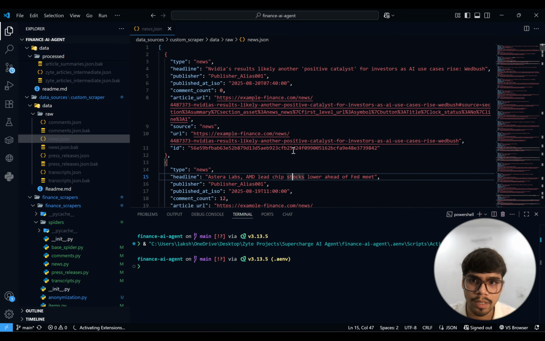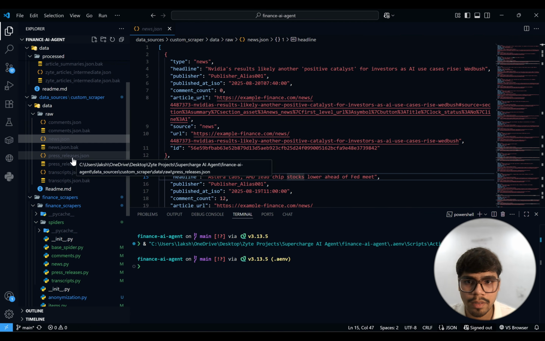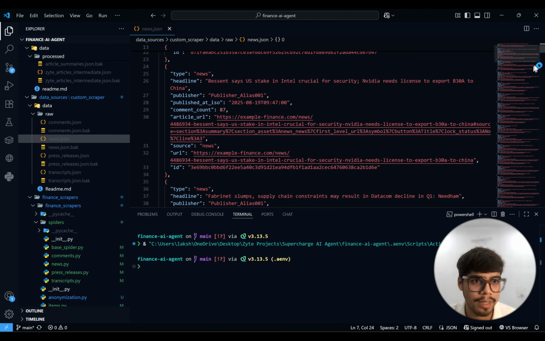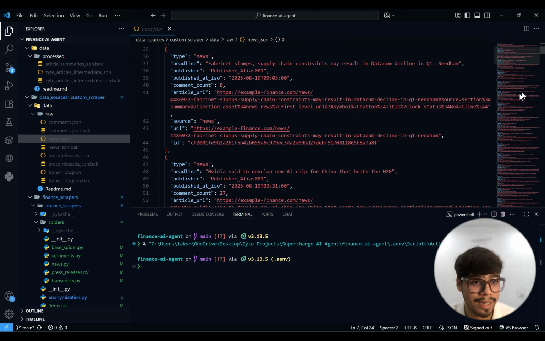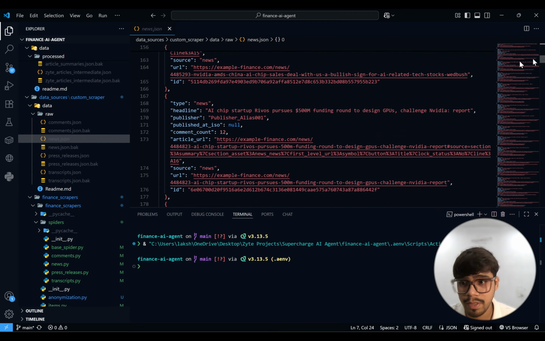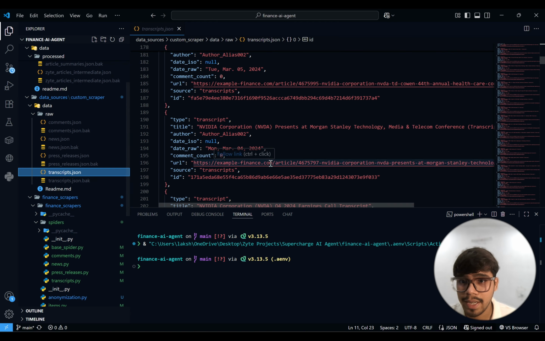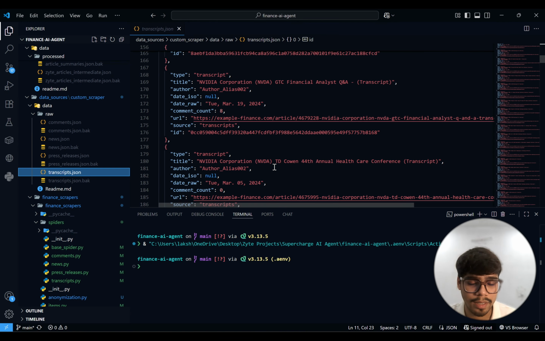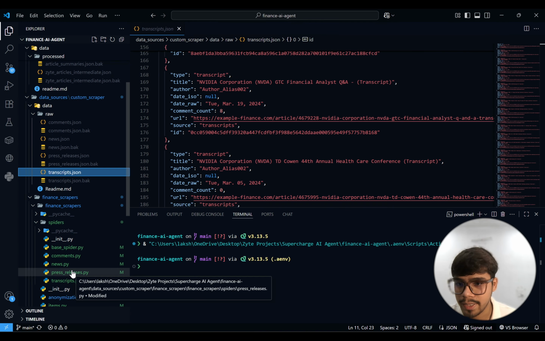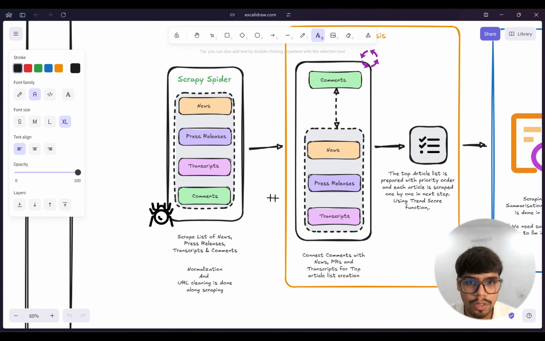But if I show you some data, okay, so it should be like this. So see, we have the complete data. I'm not going to run the script right now. It is definitely going to take a lot of time. But we have all the news, we have all the transcripts, and it is completely public data, right? No logins, nothing. Just always try to keep your project ethical. So back to the architecture.